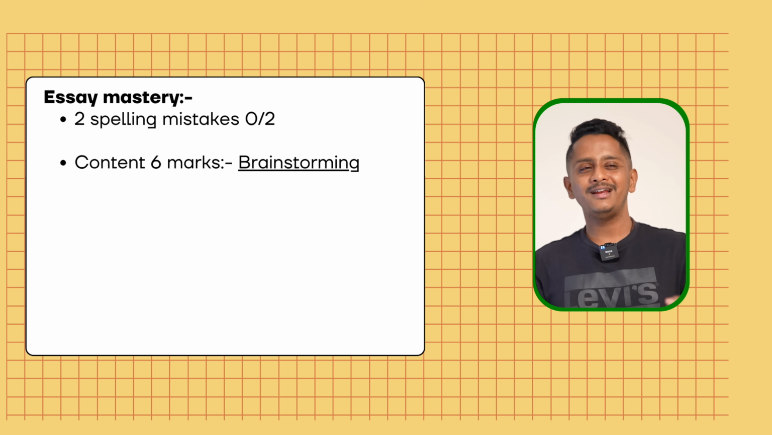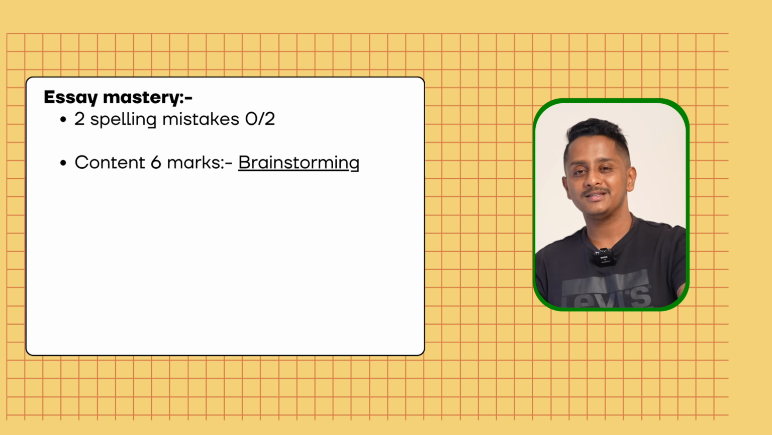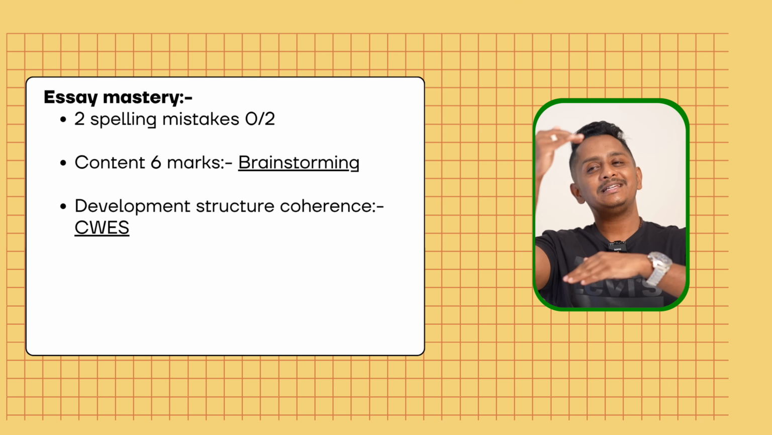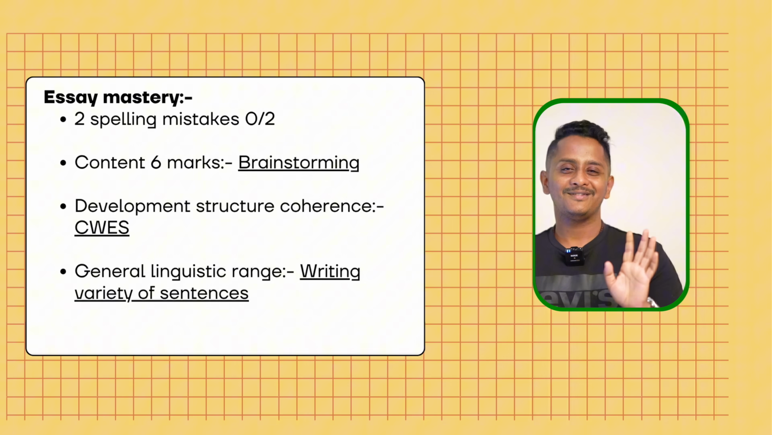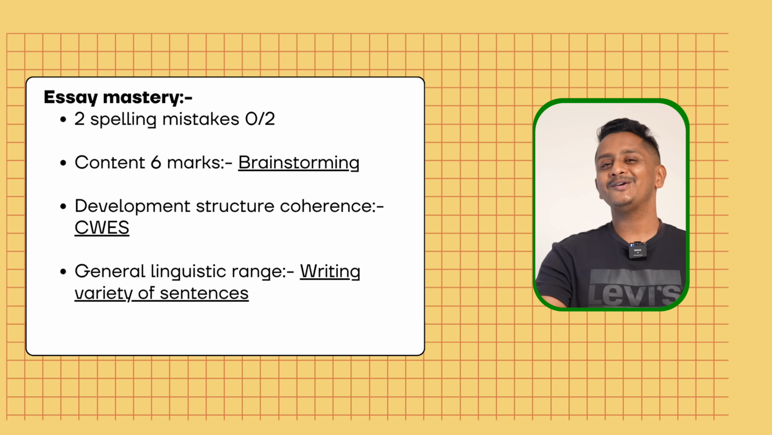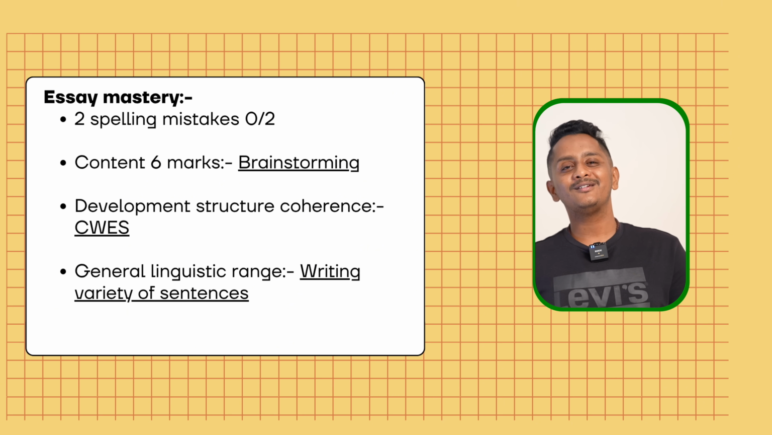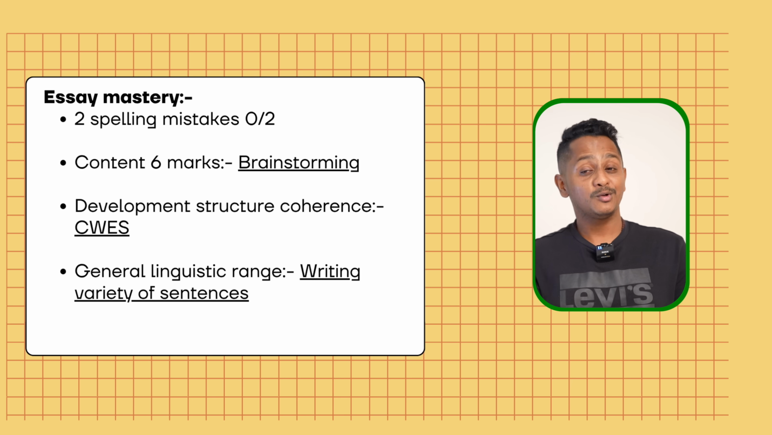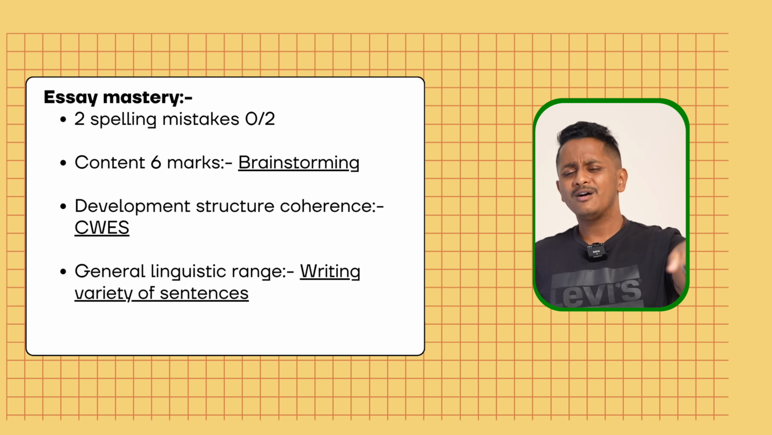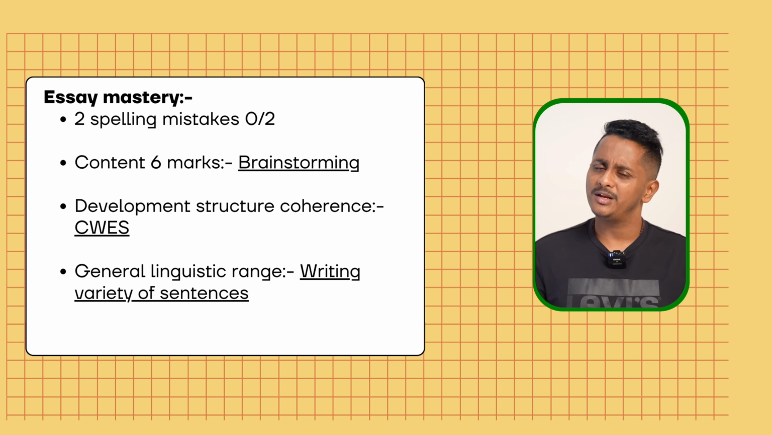Spelling is very important. Those 2 marks, free marks, man. You just need to be good at it. Isn't it? Once you fix this spelling content, I told you brainstorm, there you will fix this development, structure, coherence. CWES will fix general linguistic ranges, nothing but writing variety of sentences, not making mistakes in terms of vocabulary. Don't add wrong word. Write or use the words that you're very comfortable with, a mixture of simple, compound, complex.